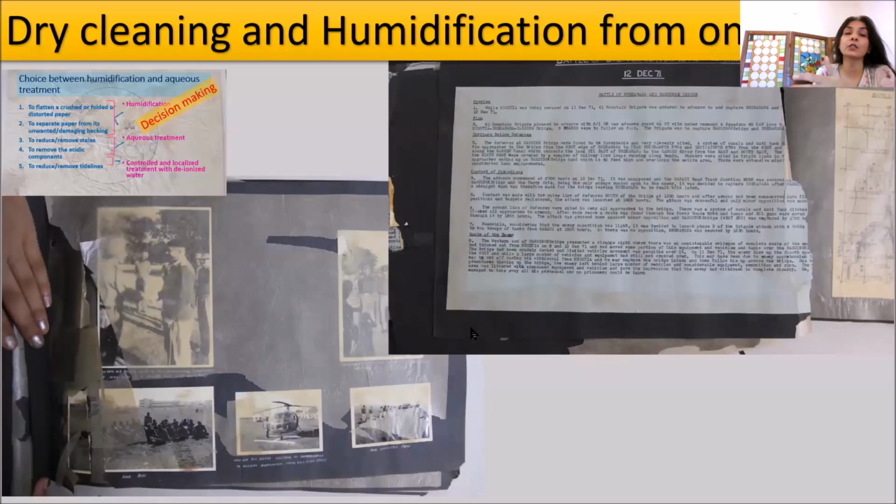I'm just going through various kinds of damages and how the decision is made that what we'll do in this. In this particular case, of course, dry cleaning is done in the documents, and humidification from one side was decided because these are photographs. These albums had photographs as well as printed documents. And the photographs, some of them we found were sensitive to water.